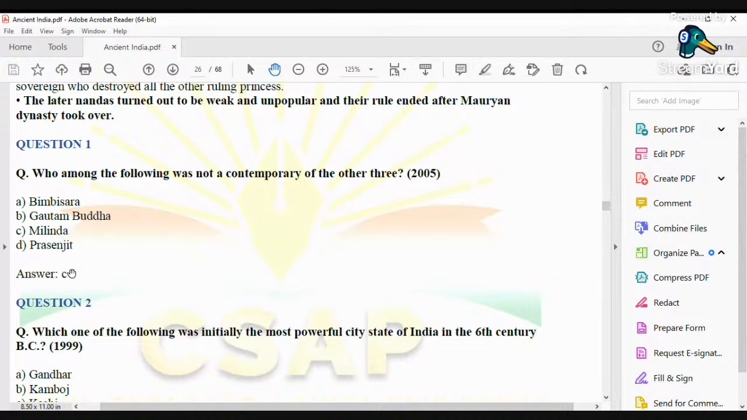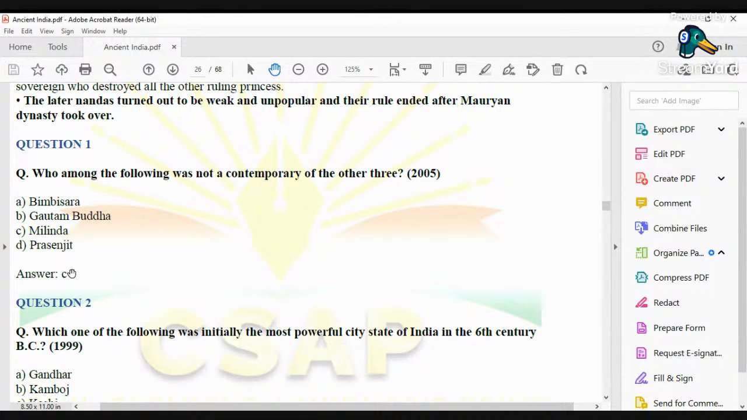Okay, and we also know about Prasenjit. Bimbisara as well as Gautam Buddha, these two figures belong to the age of Mahajanapadas. That period in Indian history is known as the age of Mahajanapadas, and it started from around 600 BC. Bimbisara and Gautam Buddha belong to the age of Mahajanapadas, and Bimbisara was one of the rulers of Magadh.